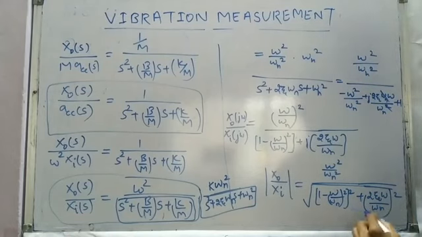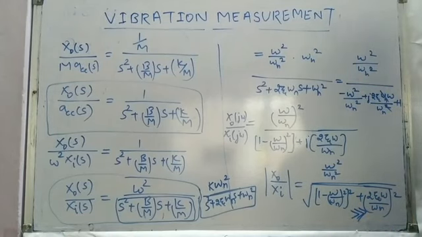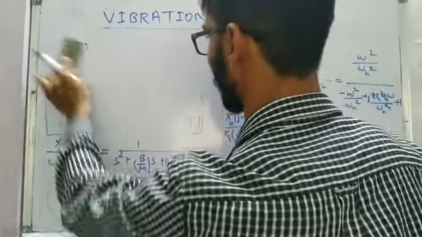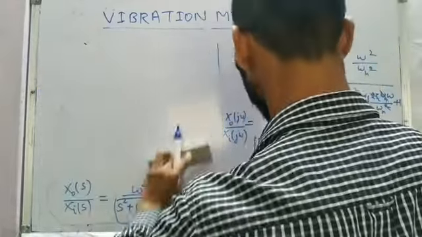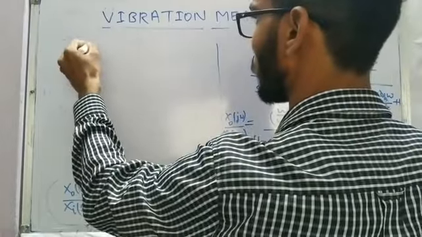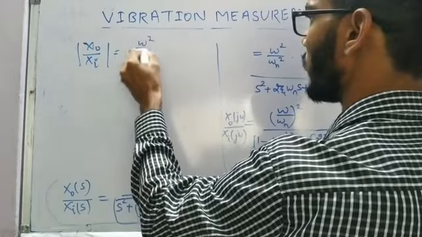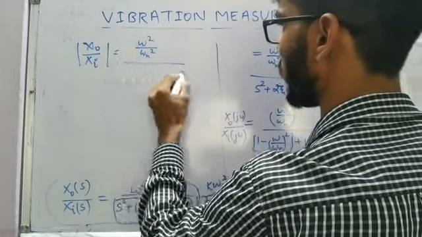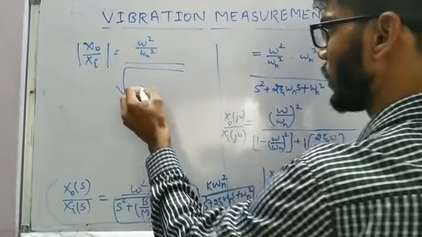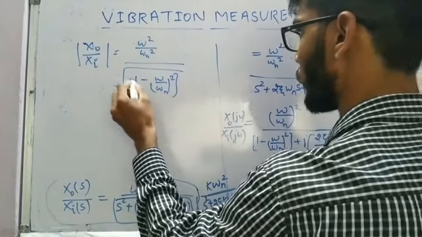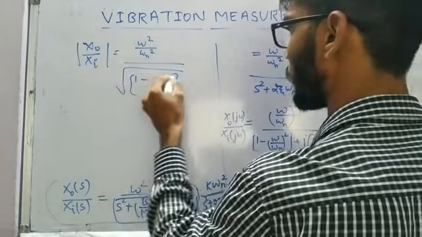This term comparatively is going to be much smaller, so we can neglect that, and we can write the modified expression as mod of x naught divided by xi equal to omega square divided by omega n square, and the whole thing is divided by the square root of 1 minus omega by omega n whole square, whole square.